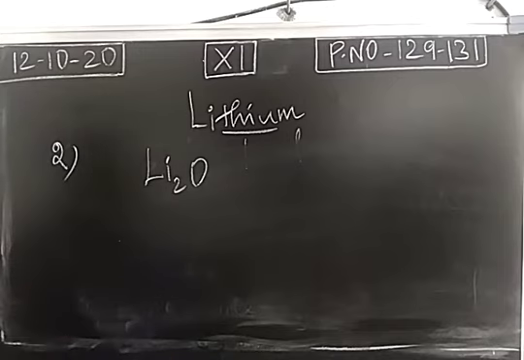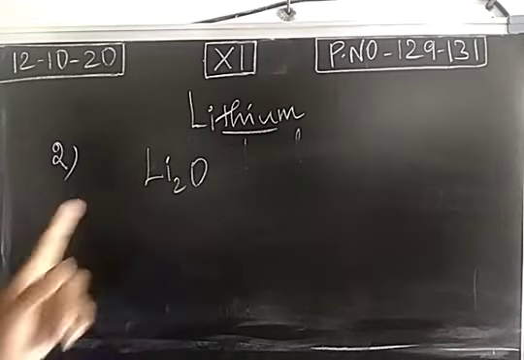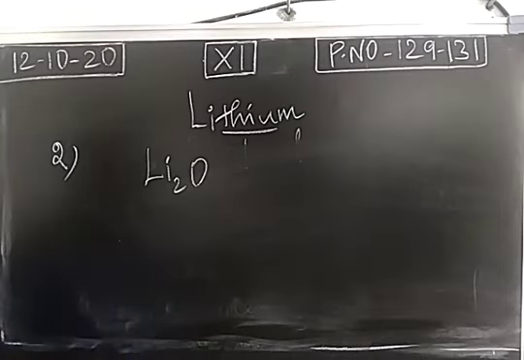Lithium has the least reactivity. Reactivity will be less. So when lithium combines with oxygen, it forms only one type of oxide. Normal oxide or basic oxide is formed, lithium oxide. For the formation of peroxide, ordinary conditions will not be sufficient.